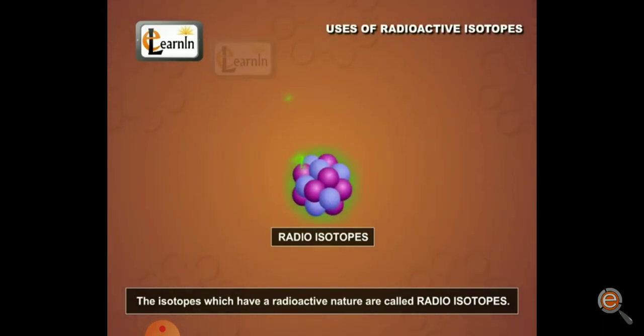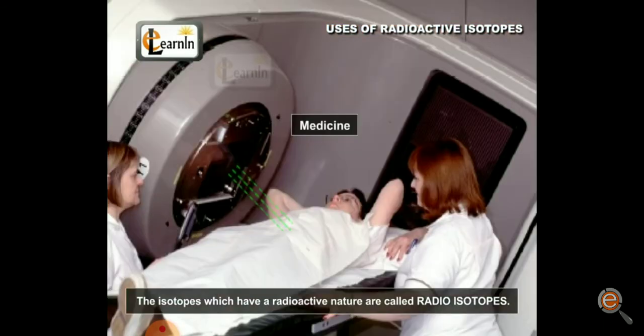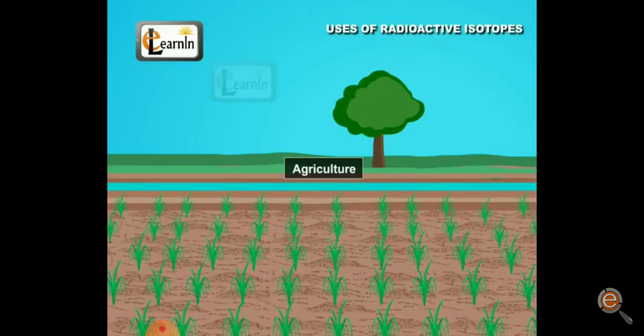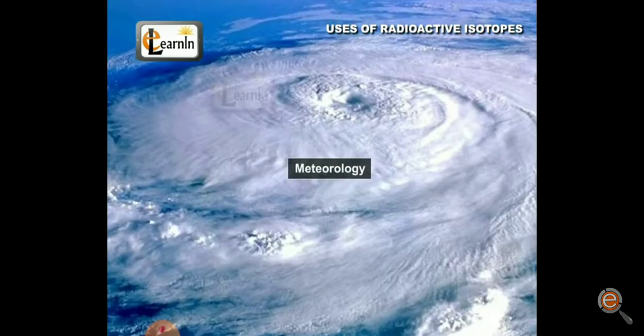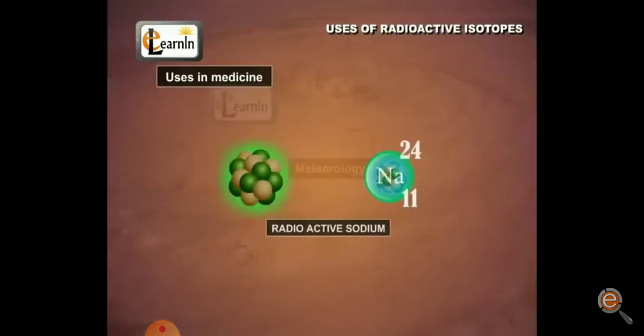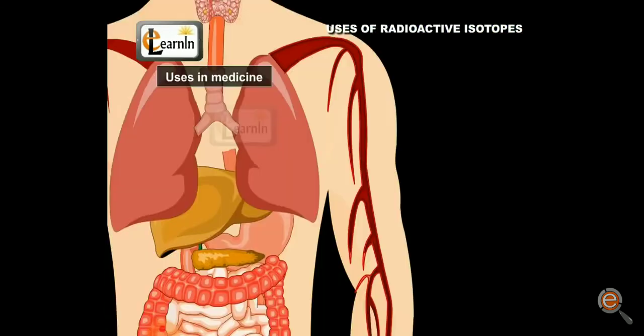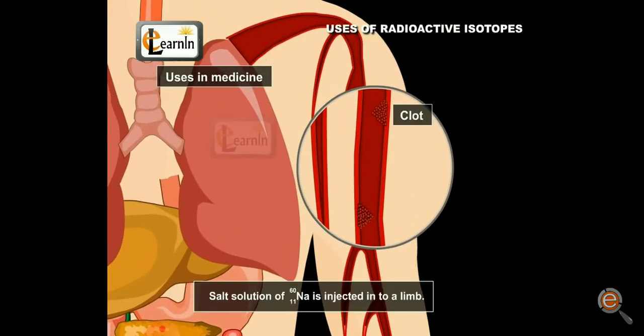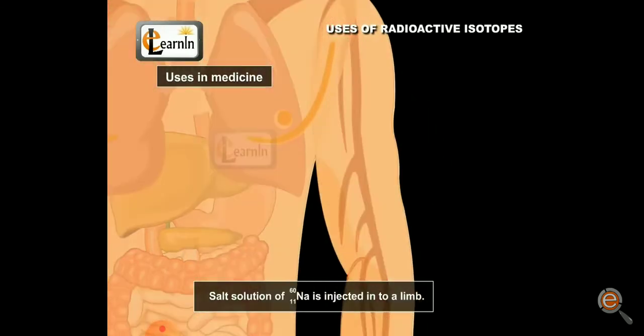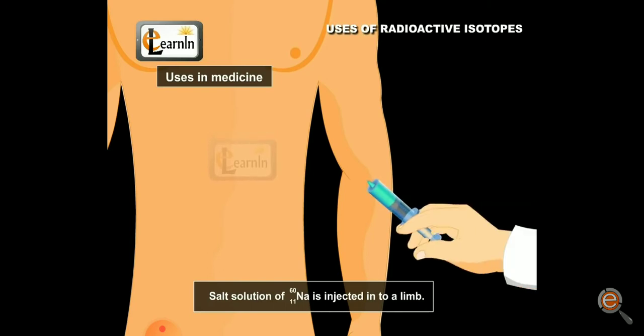You could see they emit some radiation. This isotope is used in medicine, in agriculture, in different types of industries as well as meteorology. So radioactive sodium, you could see, is used for detection of clots inside the blood.